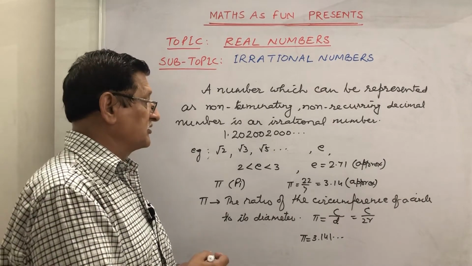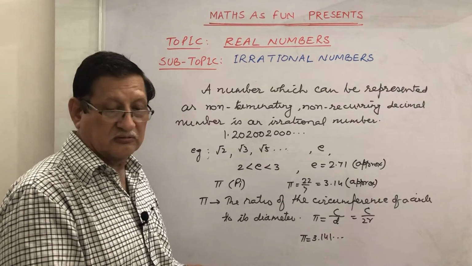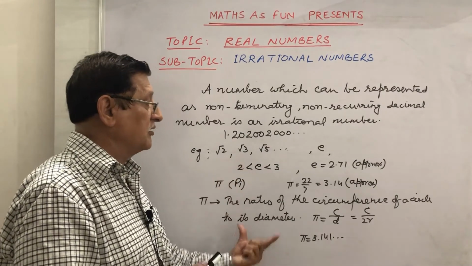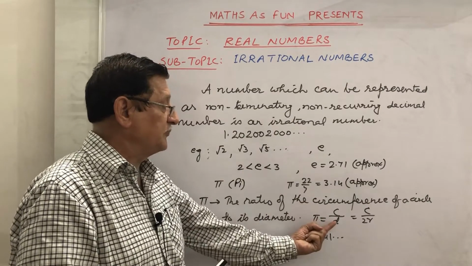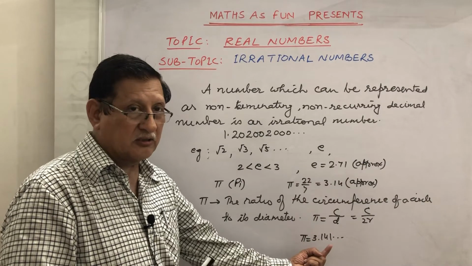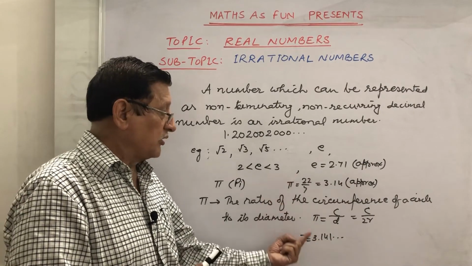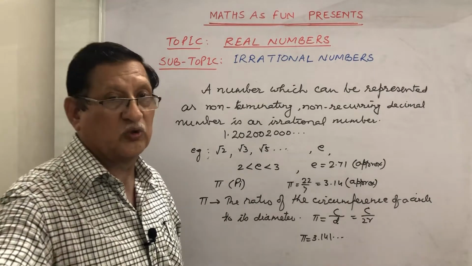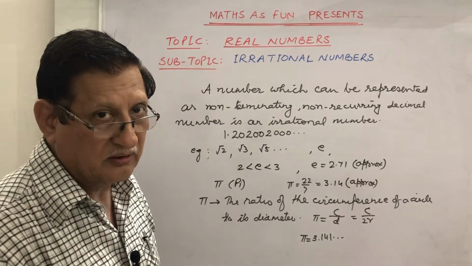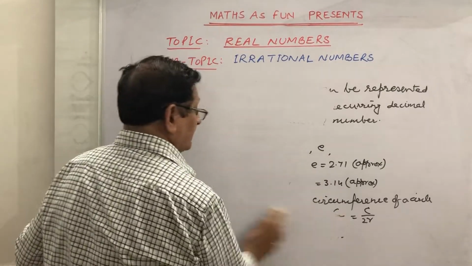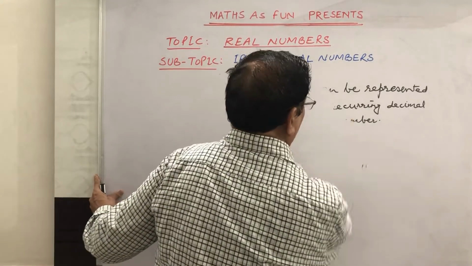Because many times the students are confused in this, there should not be any confusion. Pi is an irrational number because this is the ratio of C upon D, that is the circumference of a circle to its diameter, which is a non-terminating, non-recurring decimal number, and that is why it is known as an irrational number. Let's learn now how to prove that a given number is irrational or not.